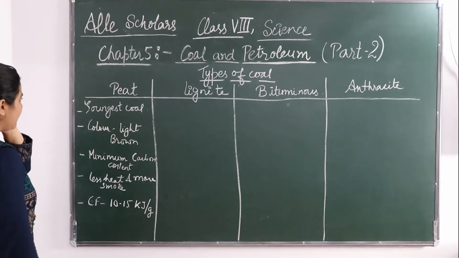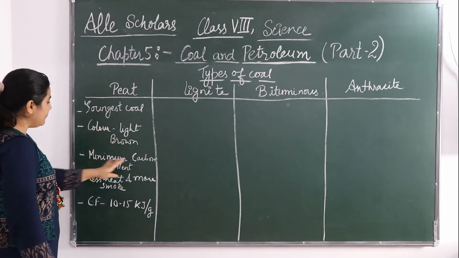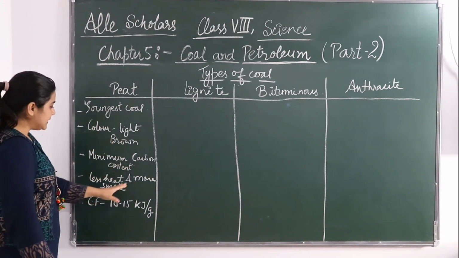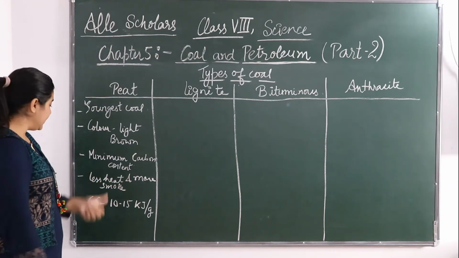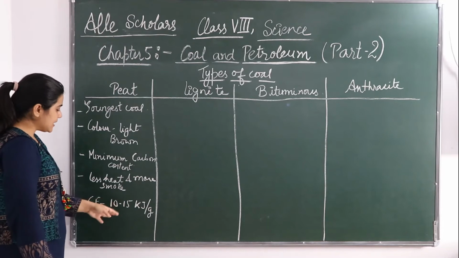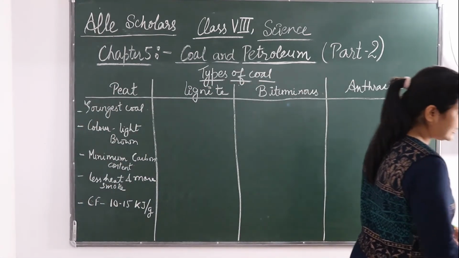Okay, so this was about peat. It's the youngest coal. Color is light brown. Minimum carbon content, less heat and more smoke on burning. Calorific value is 10 to 15 kilojoule per gram.